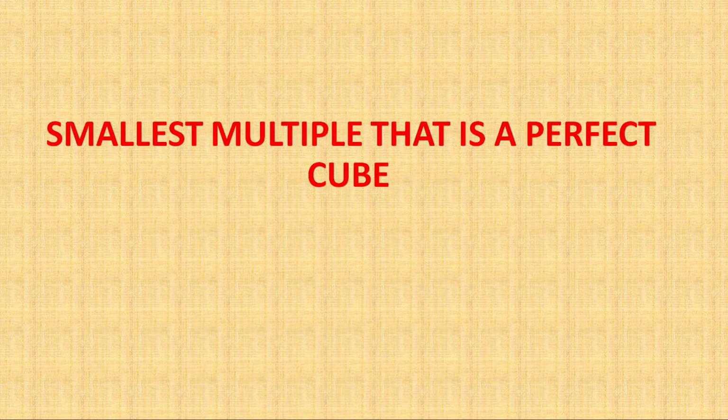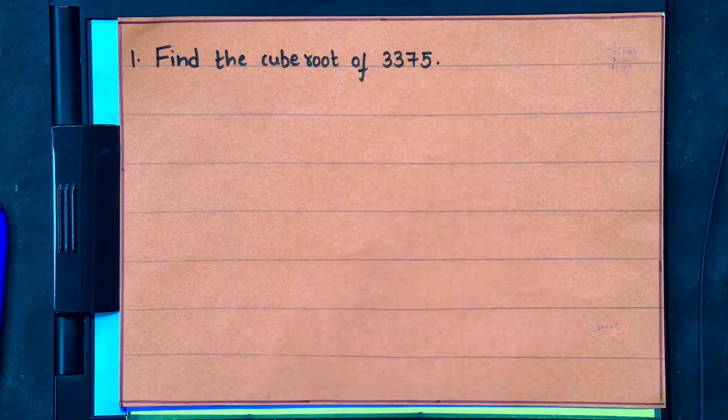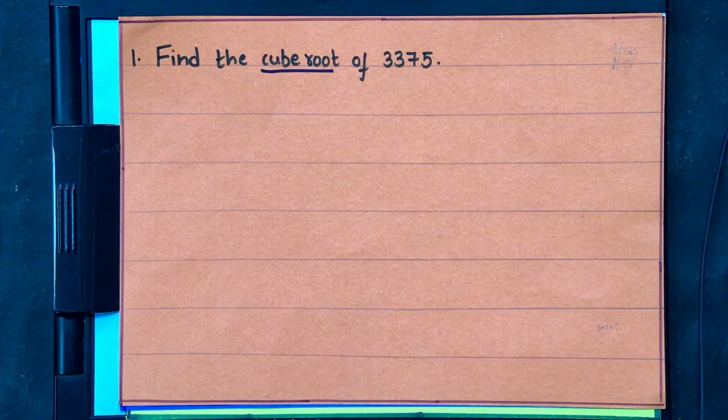Then we will find the smallest multiple that is a perfect cube. How are we going to find that? Before that, let us discuss a few examples based on how to find the cube root of a given number. So here we have the number 3375. Basically we need to find the cube root of this number.